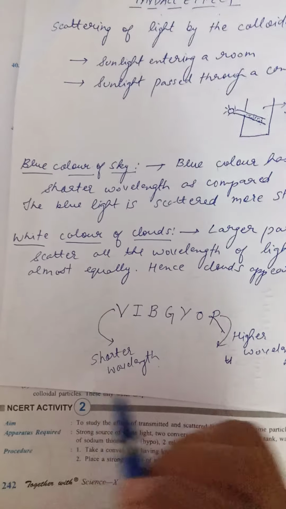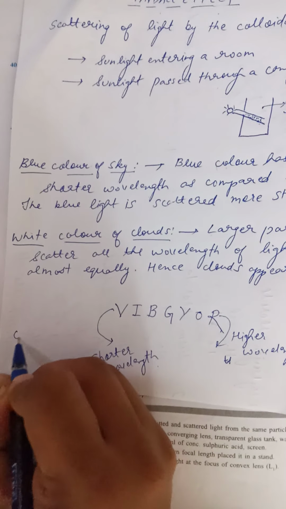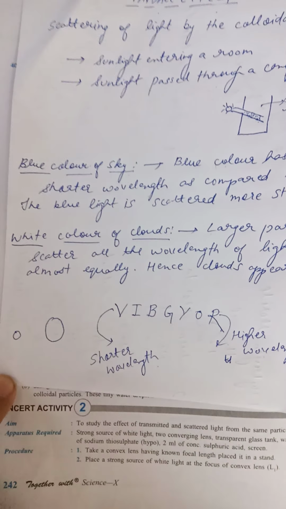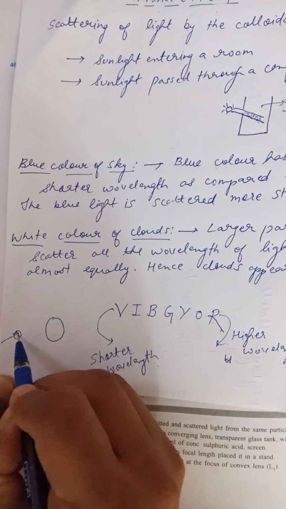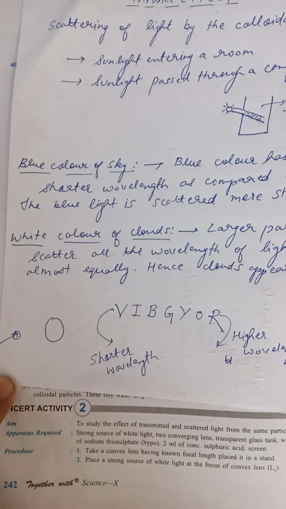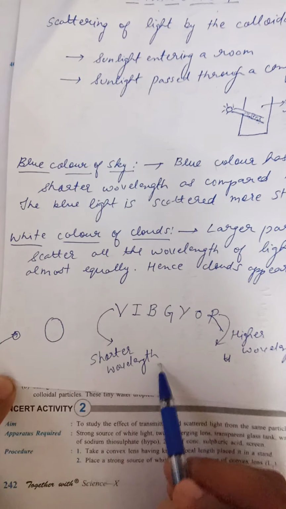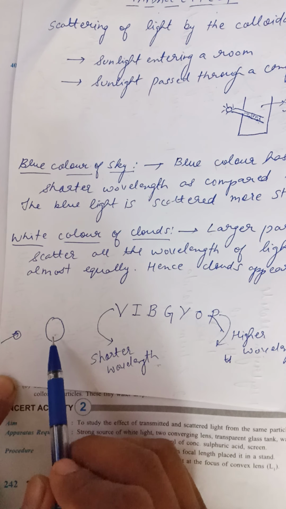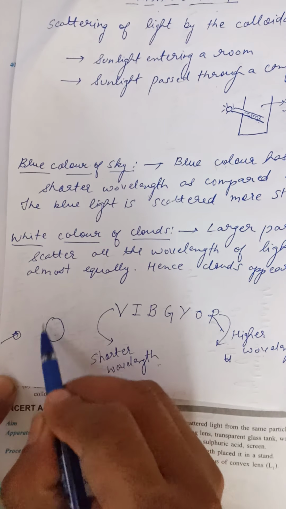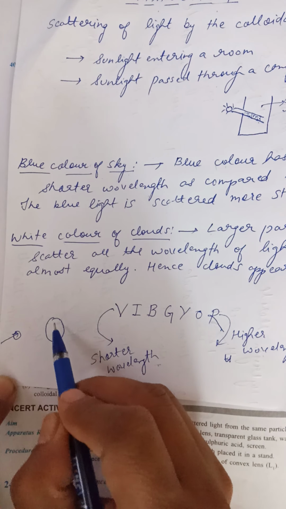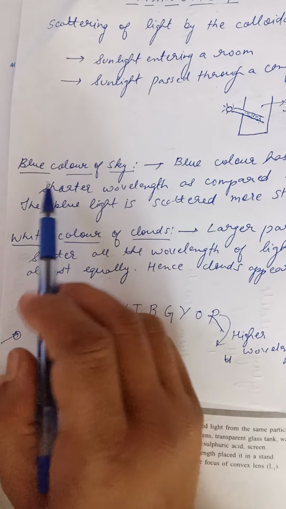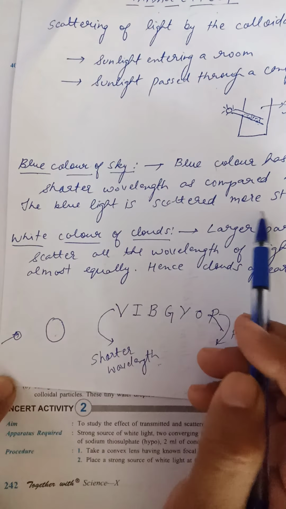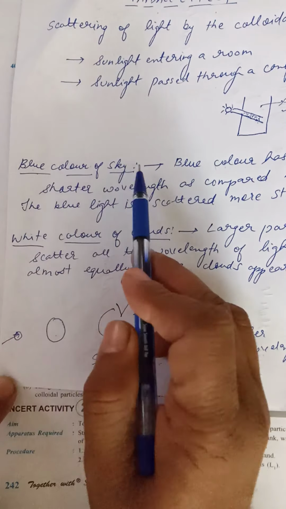When the light is passing through a smaller particle size, it is scattered towards the shorter wavelength, and when it passes through a larger particle size, we get almost equal scattering of all the colors. So the blue color is scattered most, and due to scattering of the blue color, the sky appears blue.